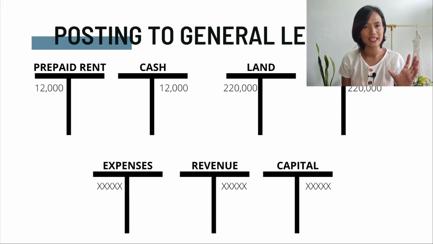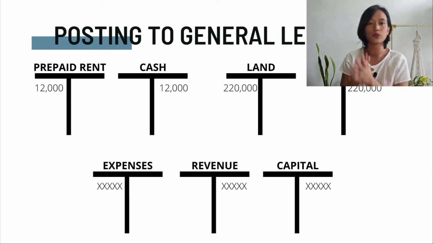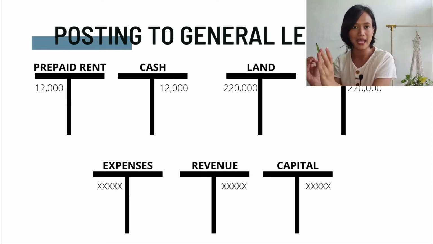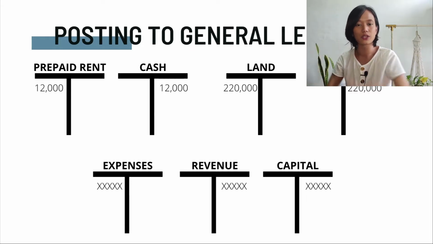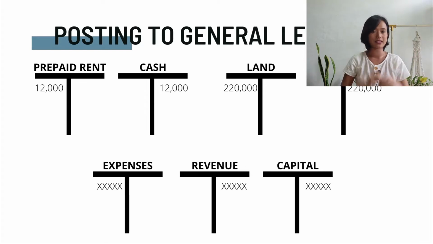So basically, the general ledger is just summarizing. We have to summarize per account. And since we have many different transactions and many different accounts that we use in a journal entry, we just have to transfer it from the journal entry recordings to the general ledger. So we just have to summarize it per account.